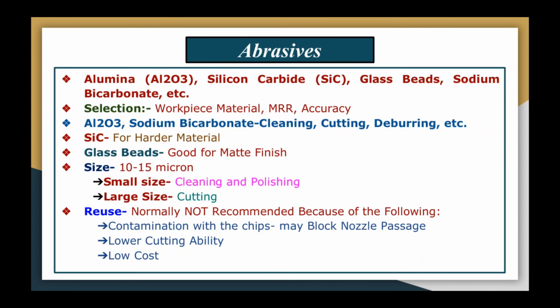Secondly, if the abrasive particles get contaminated with the chips removed from the workpiece material, then the cutting ability of the abrasive particles reduces. This one is also important. And the third one, the abrasive particles are not very expensive, so one can easily afford not to reuse the abrasive particles in the AJM system. So this is about the abrasive.